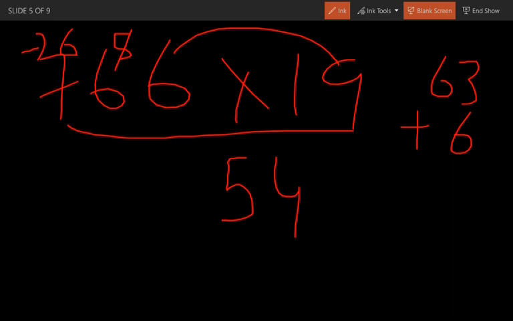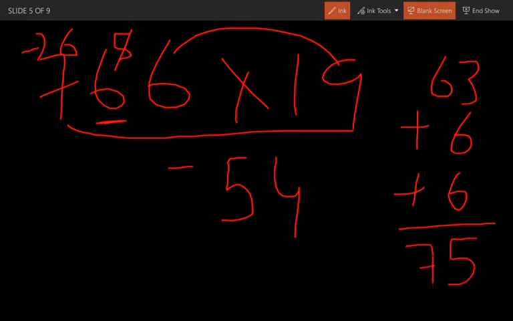Okay. Now add the previous number. So for 7 the previous number is 6. Okay, add this one. Now the answer is going to be 63 plus 6 plus 6, which is 75.